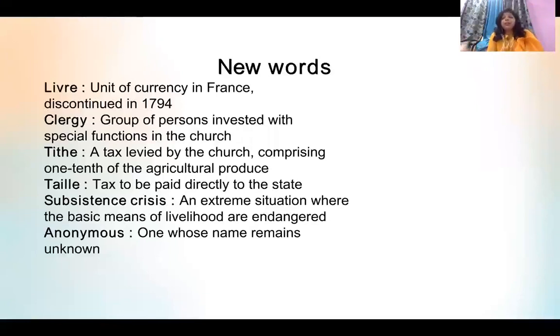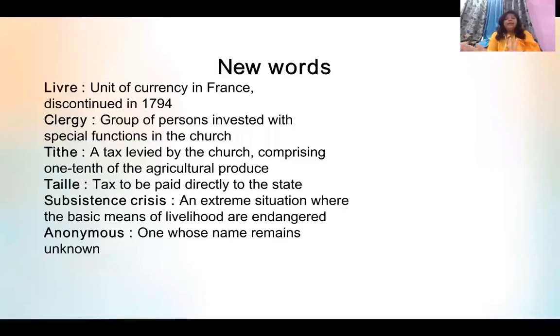the agricultural produce. So all the third estate members, suppose I was able to cultivate 100 kgs of wheat. Out of that 100 kgs of wheat, 10 kgs of wheat I have to give to the church as a tithe. So this is called tithe. Understood? Tithe means a tax which is levied by the church, which consists of 1/10 of the agricultural produce. This was the first tax which was given to the church.